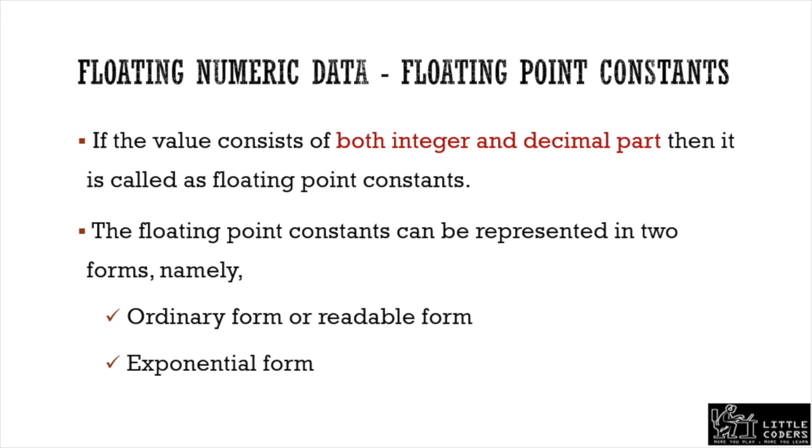Floating point constants can be represented in two forms: one is the ordinary, readable form, and the other is the exponential form. We are going to discuss only the ordinary, readable form now. The exponential form can be discussed as the need arises.